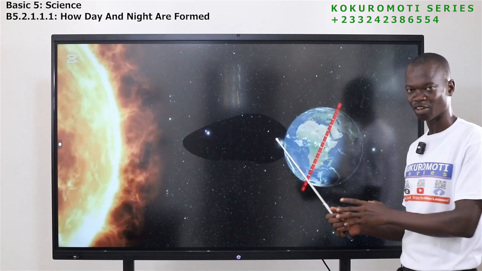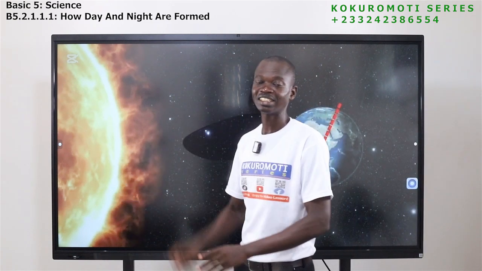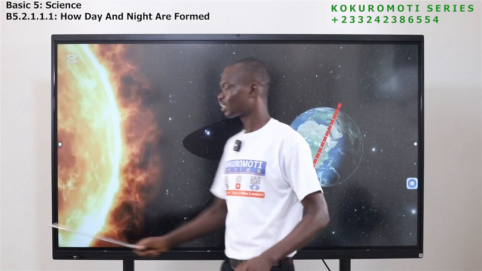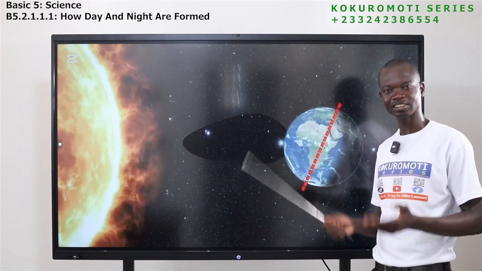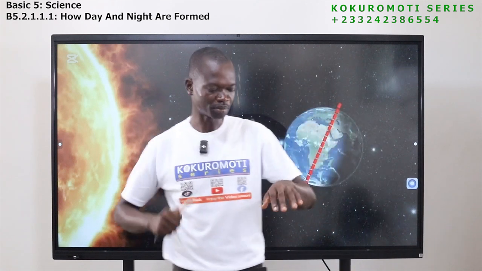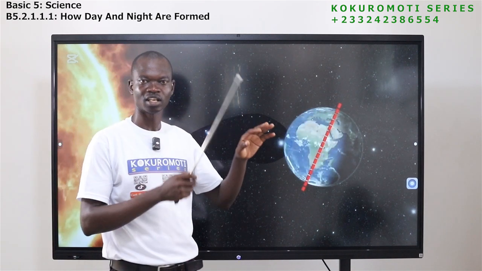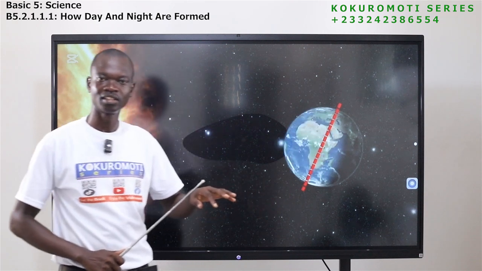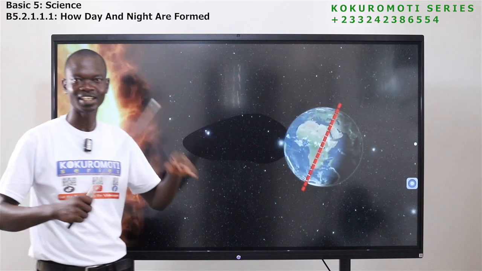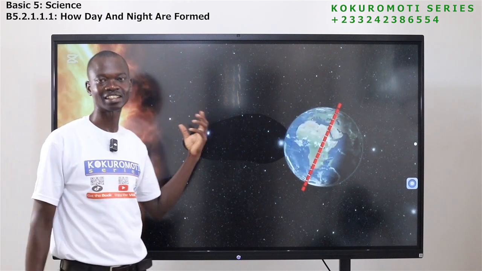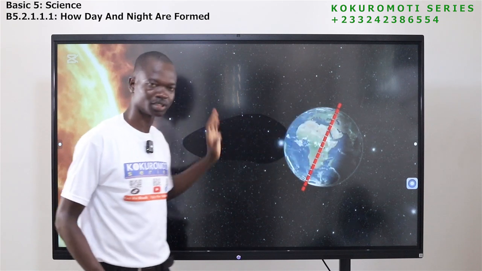If it doesn't rotate, only one side will be facing the sun. So that side will be experiencing day throughout. The other side will not get light from the sun again. Is it possible that you woke up in the morning, from morning up to 6, after school, 3, 4, 5, 6, 7, 8, 9, and you still see the sun? Is it possible? No. So the earth always what? Rotates.